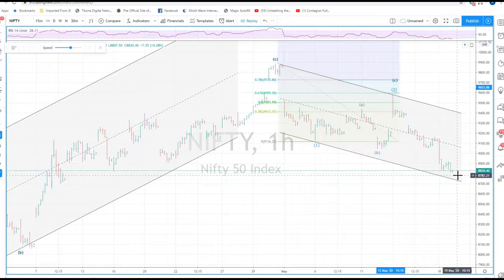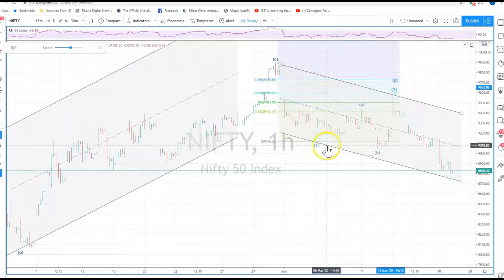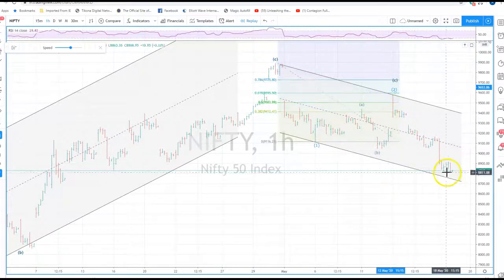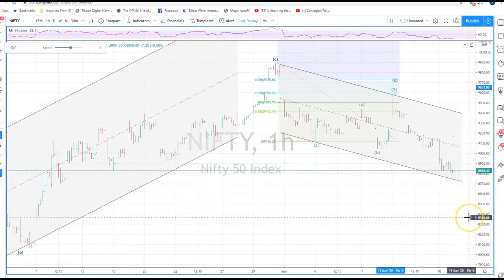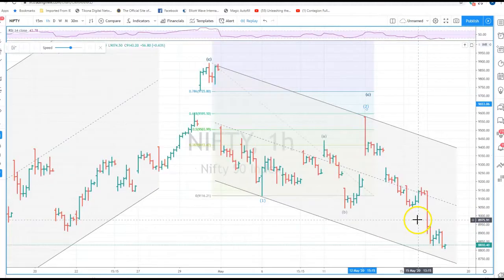So our leading hypothesis was that Nifty will continue to fall, and once it falls through this channel, it will continue to fall sharply in wave 3. But what are the alternatives? The alternative is that this could be wave 1 of 3, this is 2 of 3, and this is 3 of 3, and in 3 of 3 this could be the first of the third wave. There can be a bounce, and then the third of third can come down in earnest. So that is one possibility.